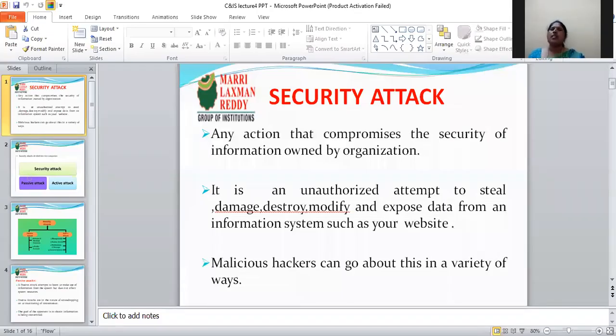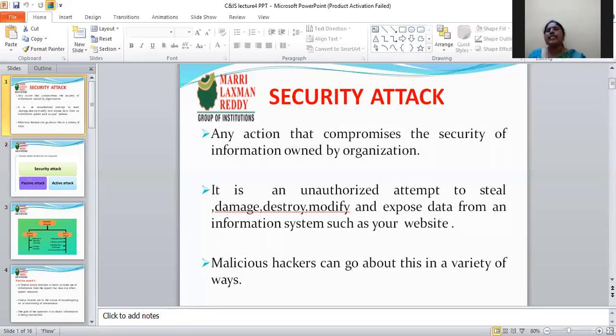In this session, we are going to learn about security attacks. The learning outcome is to identify the security attacks. What is an attack? Accessing the information from any organization, website, or information system. A security attack is any action that compromises the security of information owned by an organization.